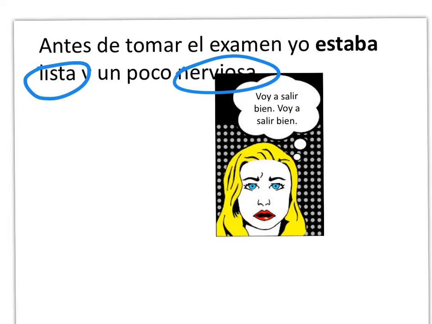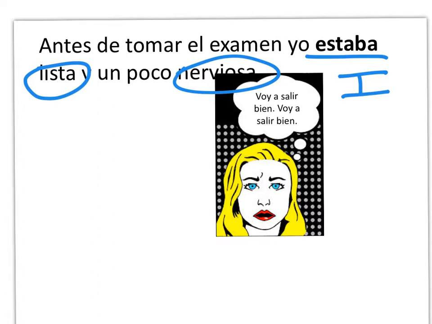Emotions, right, exactly. I'm describing emotions, talking about how I felt. Therefore, what tense am I using? The imperfect. Here's another rule or use of the imperfect that we can put on our notes. On the other side, under imperfect, above age, we're going to want to write the word emotions.